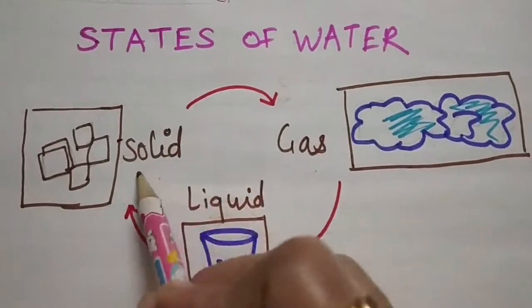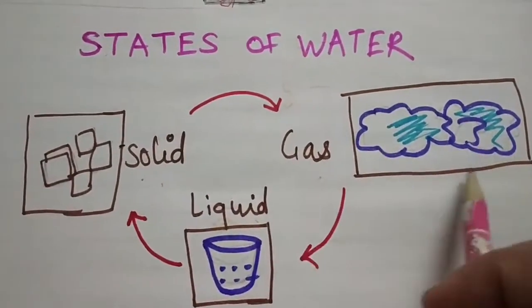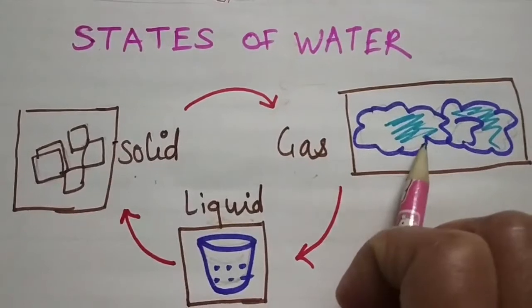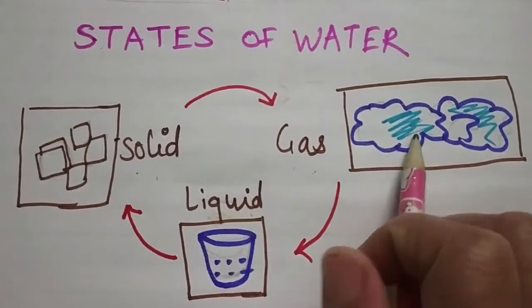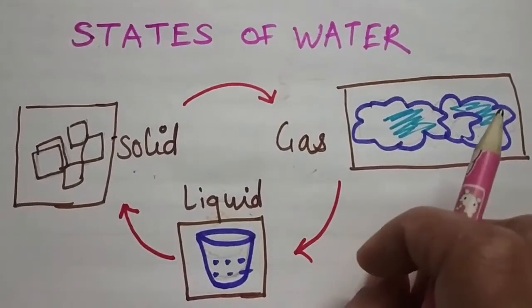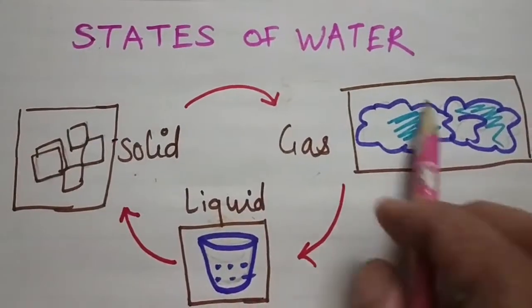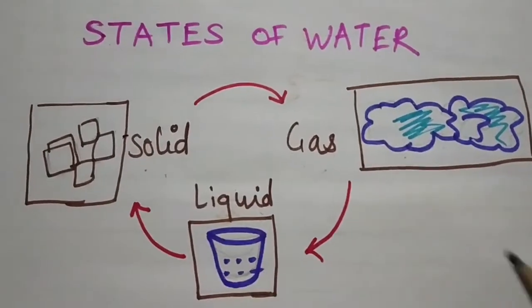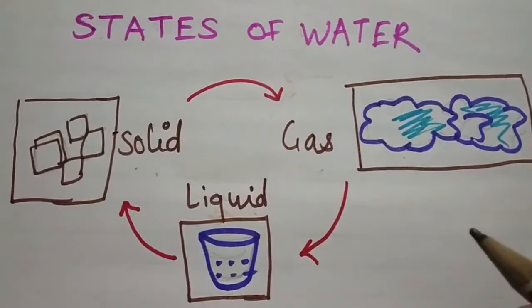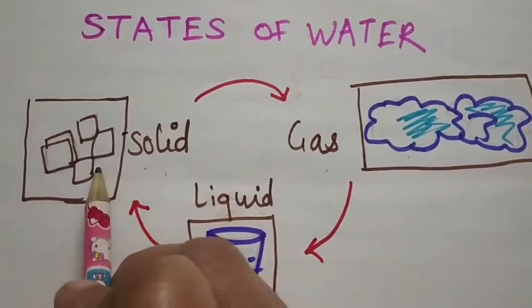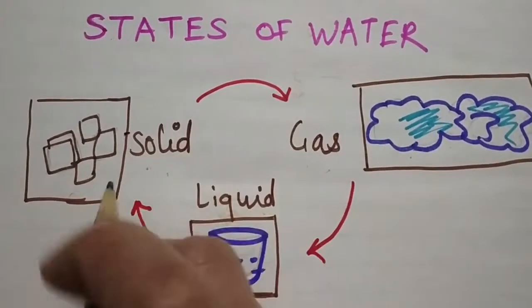Gas means when you are cooking your food, vapors come from the food; that is called gas. Liquid means the water in the bottle. And solid means ice in the fridge, that is the solid state of water.